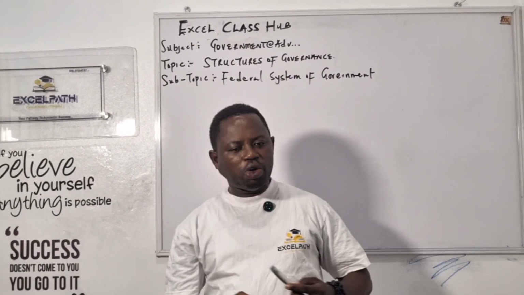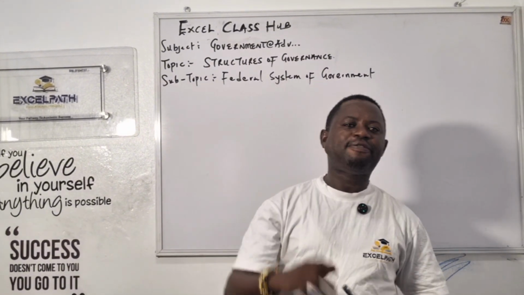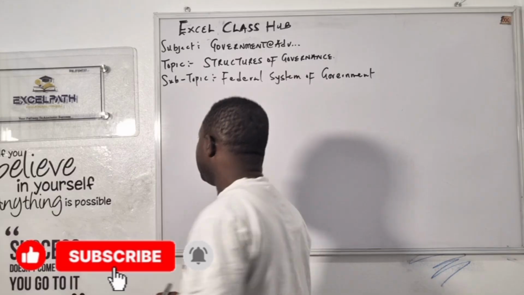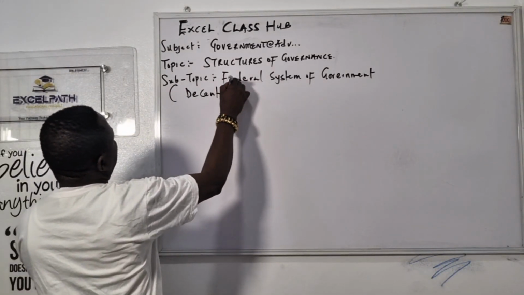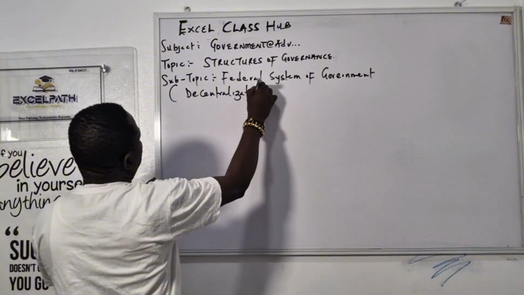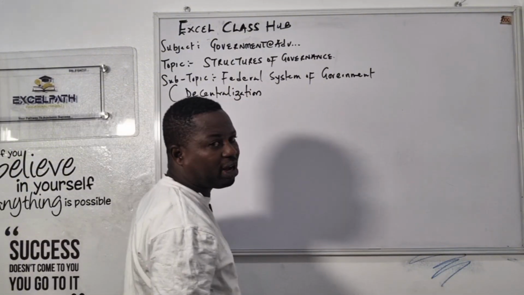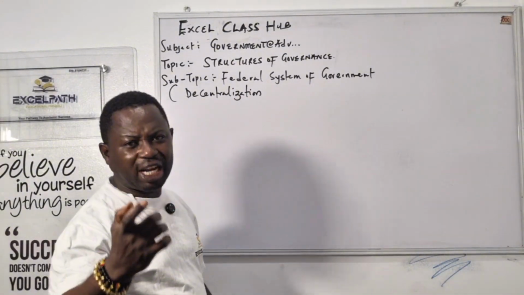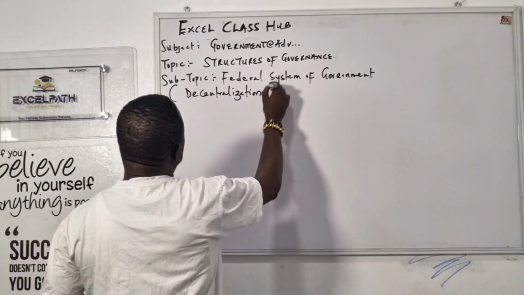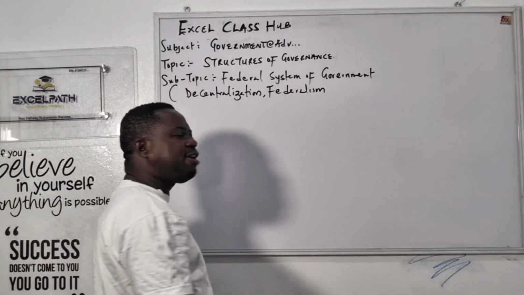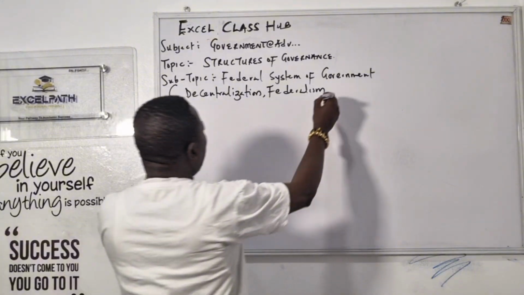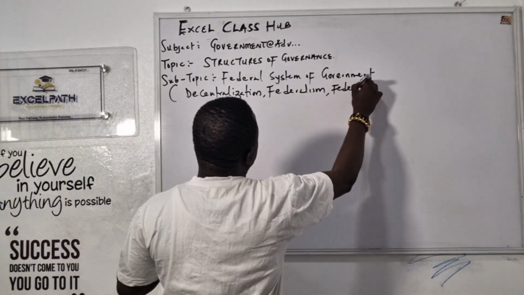You may not know, but they always ask that question. Another name for federal system of government is decentralization. Are you with me? Decentralization. What's another name for decentralization, students? We can also call it federalism. And what's another name for federalism? They call it federal states.